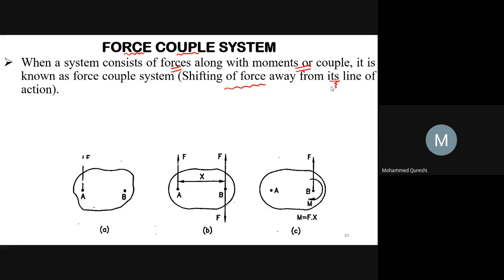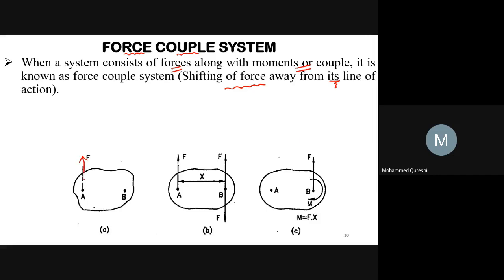We may classify this by solving the force couple system as given in the figure. Here a given force F is applied to a body at any point A. Here is your force F and its line of action is here.